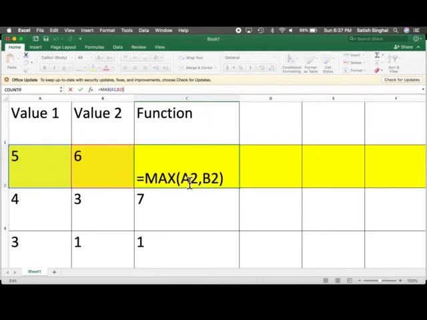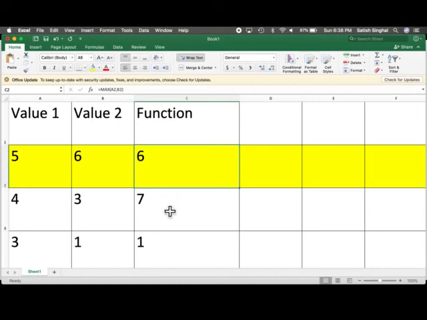So I inputted the values of A2 and B2, two arguments in this case. The function machine name is max. And if I click this button to activate the machine, what the machine is supposed to do is find out the larger of the two and return it to this cell. So the max machine, the software machine, will do that for us. It takes 5 and 6 as arguments, determines which one is larger, returns that and stores it here, and you'll see it did 6.